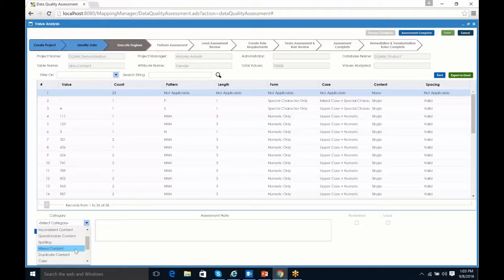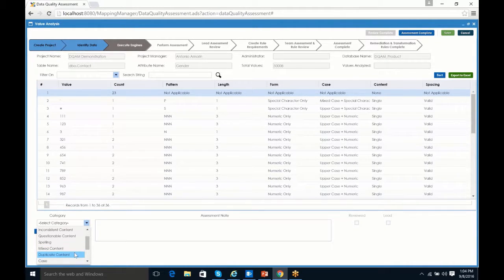And we have this idea of mixed content. This is where we actually have too much data. So typically we'll see, let's say, uppercase male, space, and Antonio. So obviously that is not just a gender, it's more than just the gender. We have the valid gender, and we have some additional information. We're not saying it's wrong. What we're saying is we have too much information, so we'll call that mixed content, saying that we have a valid gender, but we also have some additional data that should not be there.